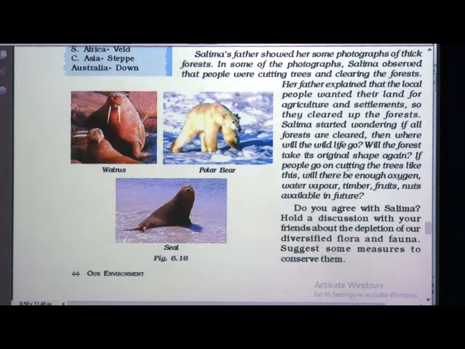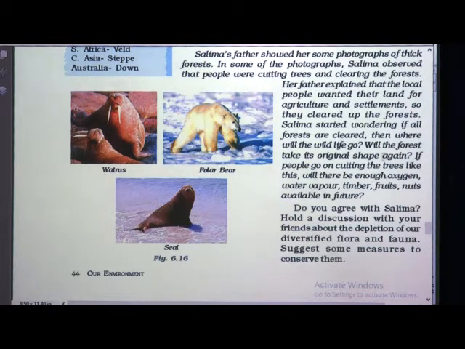Will the forest take its original shape again? If people go on cutting the trees like this, will there be enough oxygen, water vapor, timber, fruits, nuts available in future? So, this is also one more very good point that struck Salima.